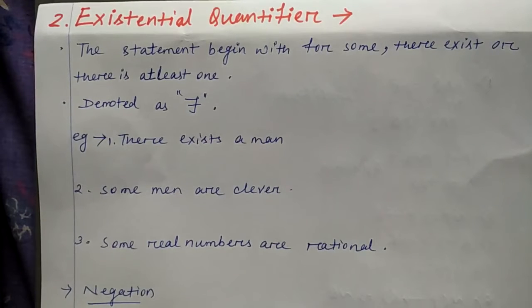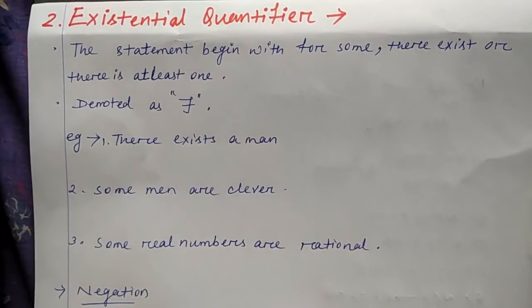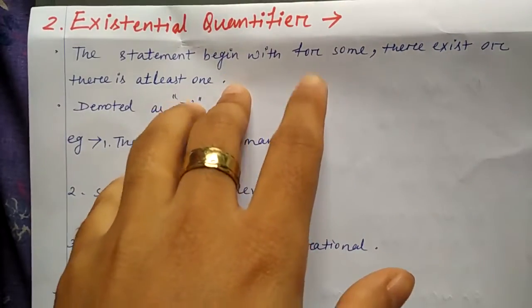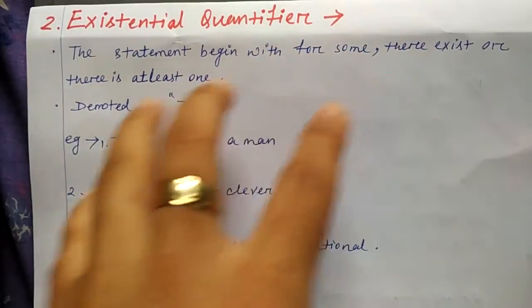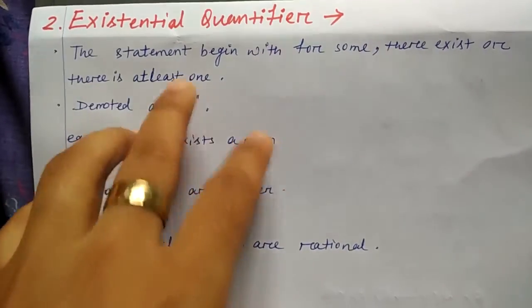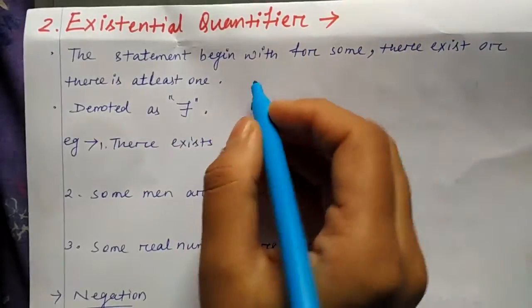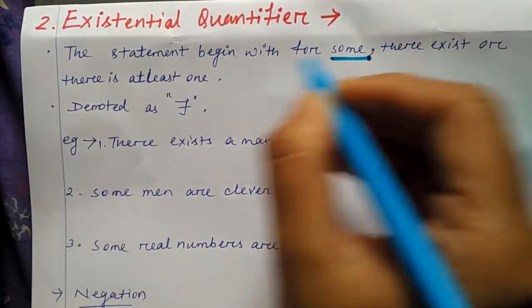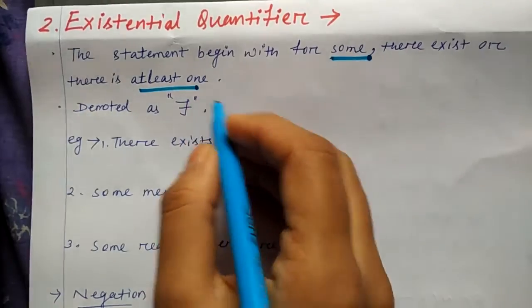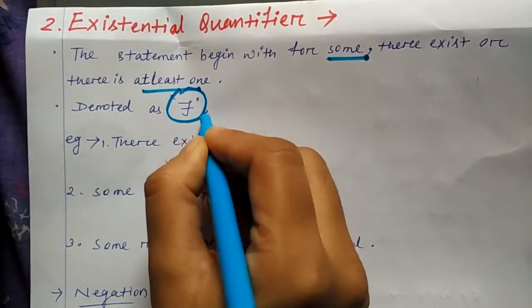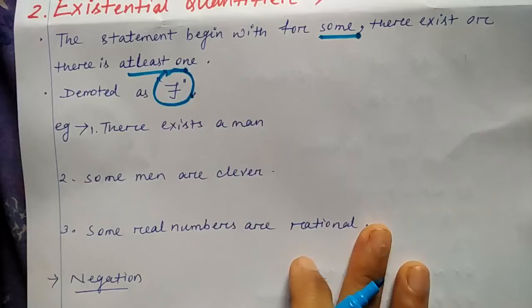Now we'll go for the existential quantifier. Unlike for all, for every, this kind of statement begins with some, there exists, or there is at least one. In universal, you have considered all the objects, but in existential, you are considering some of the objects or at least one object, and it is denoted by this symbol. This is called there exists. So we'll see some examples.